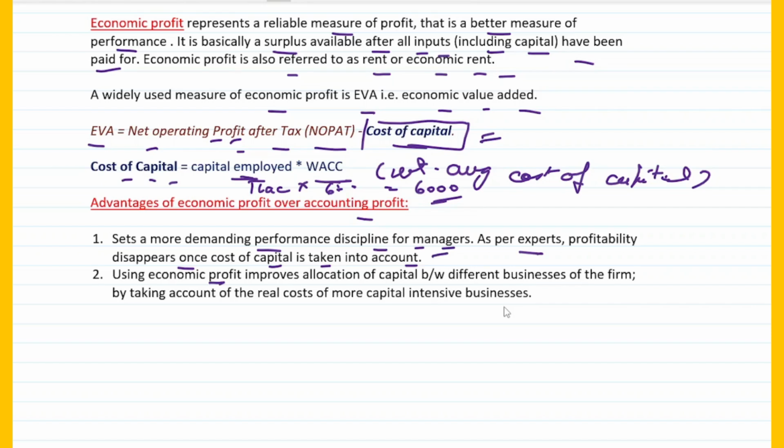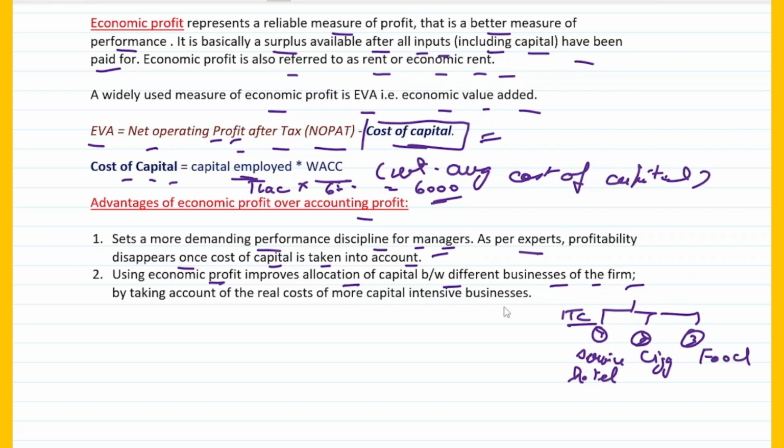Secondly, using economic profit improves allocation of capital between different businesses of the firm, right? For example, a business has various verticals, say 3 verticals, 1, 2 and 3. Let us take a case of ITC. ITC has a hotel business, ITC has a cigarettes business, and ITC has food businesses also.